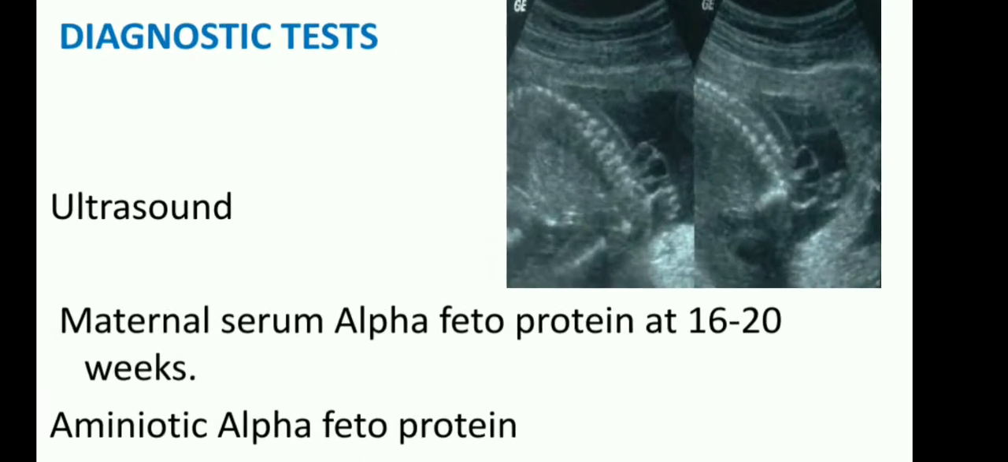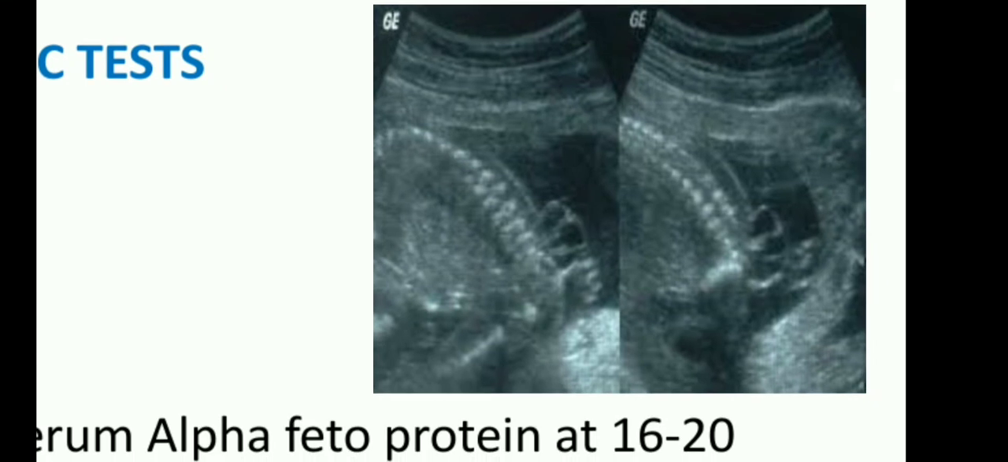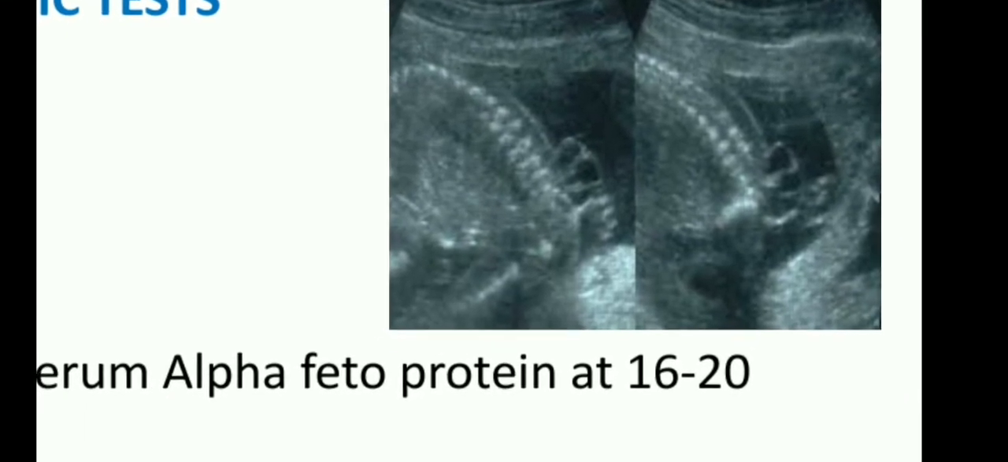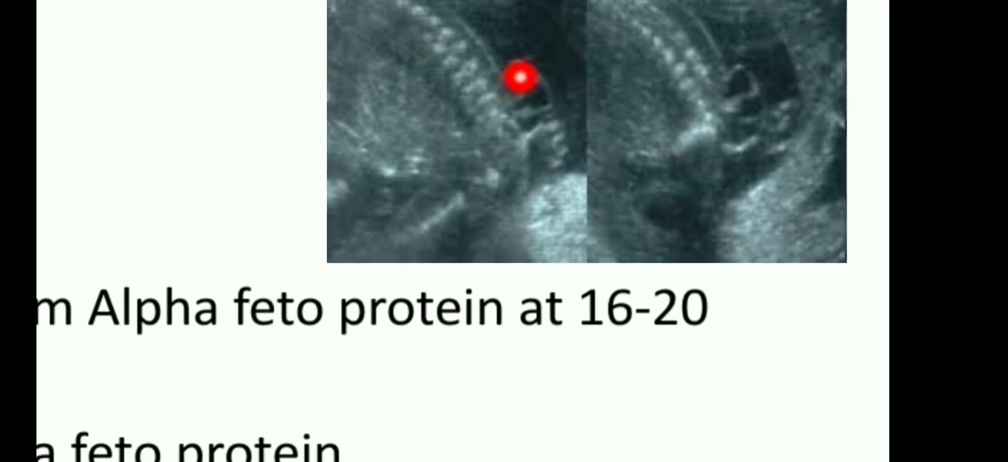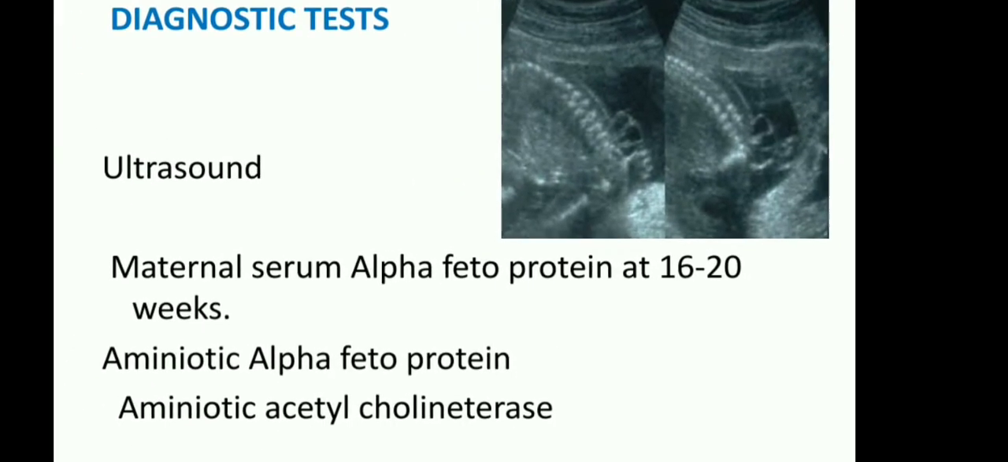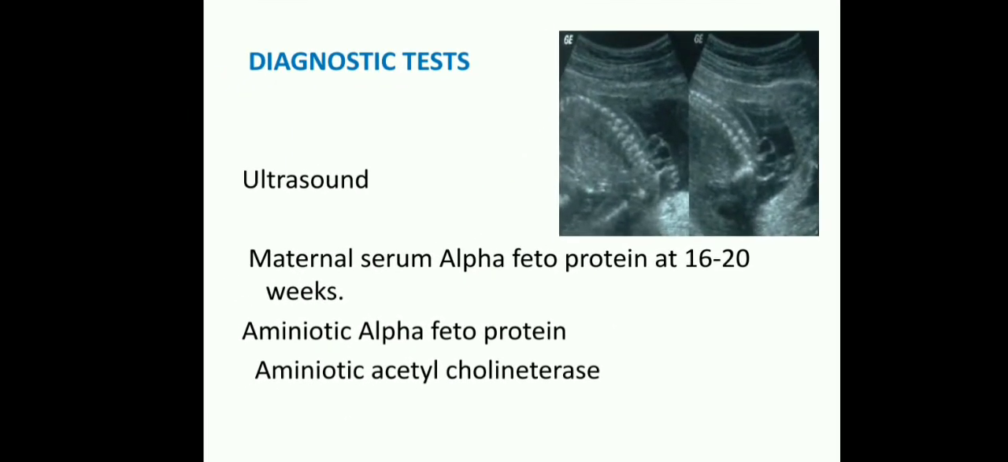Look at this picture. This is the spinal cord, and this is a projection. Through ultrasonography we easily recognize spina bifida, anencephaly, encephalocele, meningocele and myelomeningocele. Everything is recognized through ultrasonography. These are the diagnostic tests done for neural tube defects.